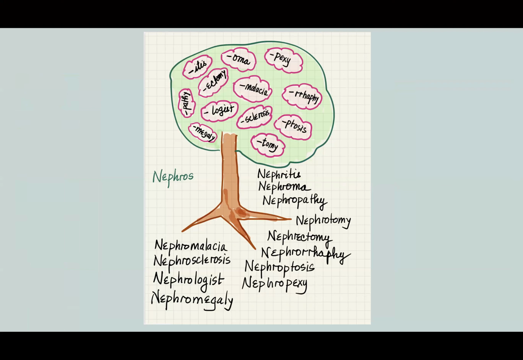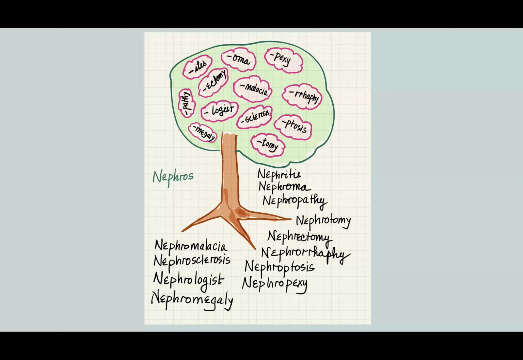Logist is a specialist that studies something. Megaly is enlargement. Sclerosis is hardening. Malacia is softening. Oma is tumor or mass. Pexy is fixing in position. Raphy is to suture. Ptosis is drooping. Tomy is to cut into.